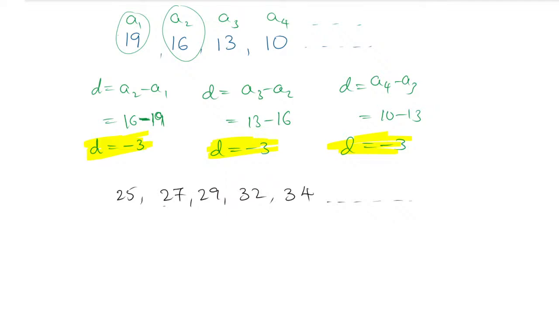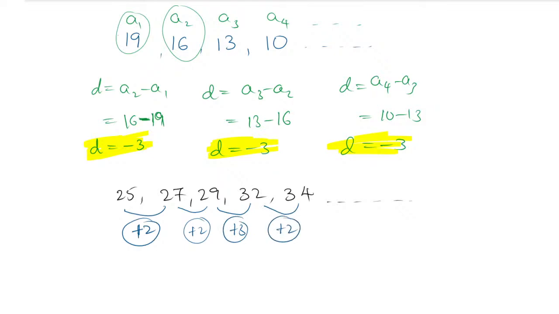If you find the common difference of these two, it is plus 2. 27 minus 25 is plus 2. 29 minus 27 is plus 2. Now, very important: 32 minus 29 is plus 3. And next, 34 minus 32 is plus 2. So here what happened? Everywhere the common difference is plus 2, but one has plus 3.